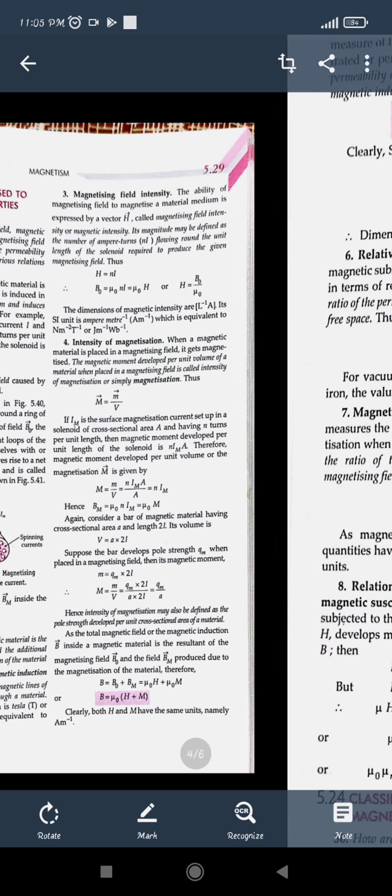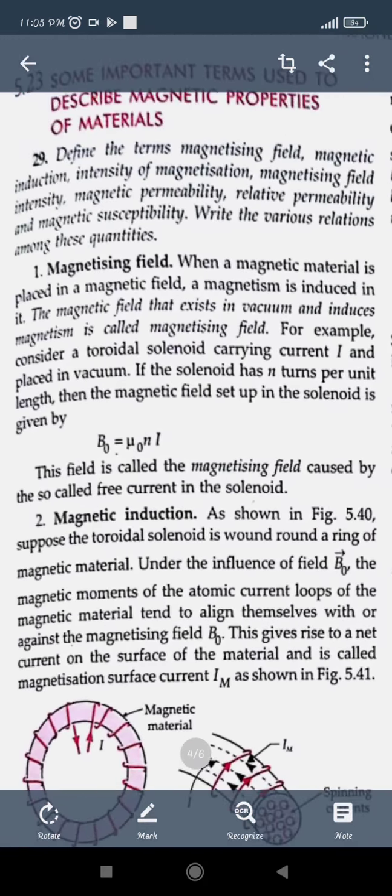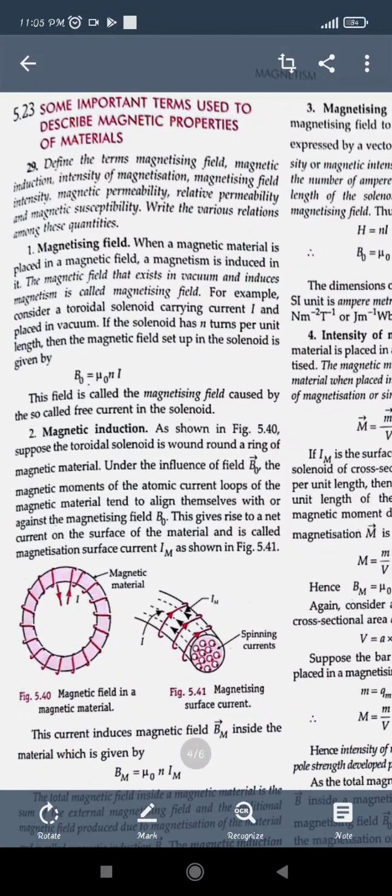Some more important terms related to this topic are, first, the magnetic properties of a material. We already know that there are materials which have magnetic properties. So we will discuss some more elements related to magnetic fields. Firstly, what is the magnetic field or the magnetizing field? We know what a magnetic field is.